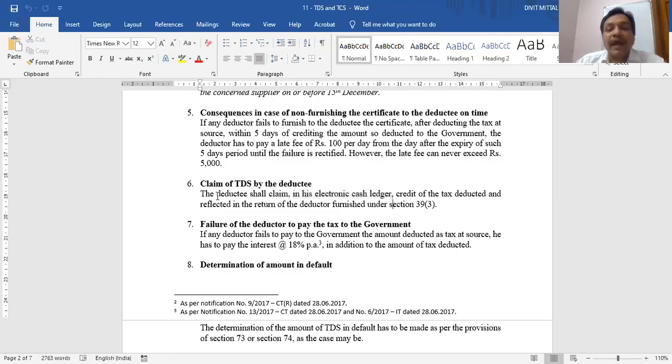Next point. As a deductor, it was my job to pay the amount deducted to the government maximum within 10 days from the end of the month in which deduction was made. So if I fail to pay the amount within 10 days, I have to pay interest also, at the rate of 18% per annum. This is the rate of interest if as a deductor I do not deposit the amount of TDS within 10 days from the end of the month in which the deduction was made. Then I have to pay not only the amount of TDS but also interest at the rate of 18% per annum on the amount which was not paid.